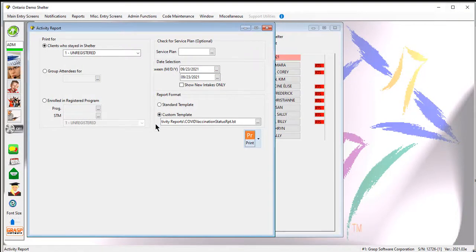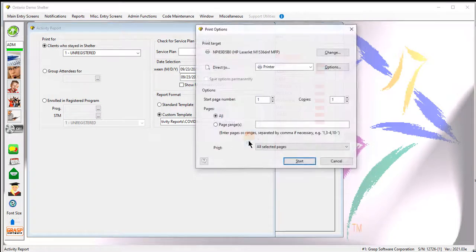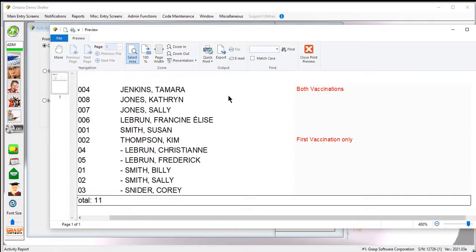Now if I'm printing this same report using my custom template that I'm creating, COVID Vaccination Status report, and I click on print and preview, you can see how now all of my clients and kids in shelter will show what that field is set. So I only have 2 set right now in my demonstration, but you can see how they'll come up on this report. This is the data that you need to report to the Ministry of the COVID status.